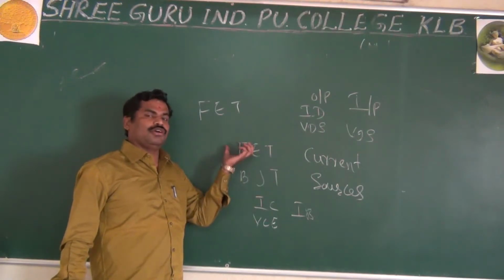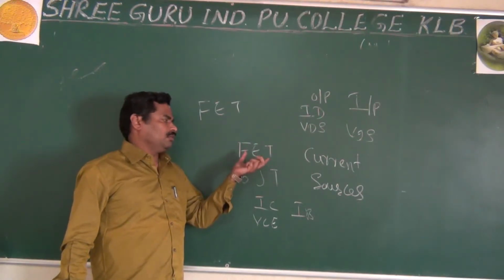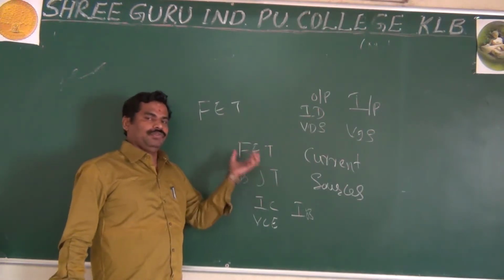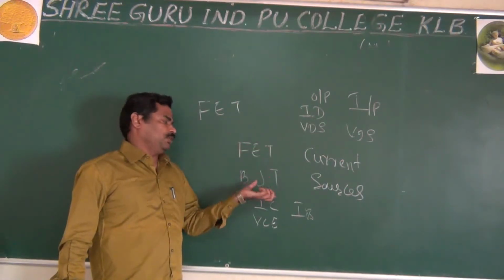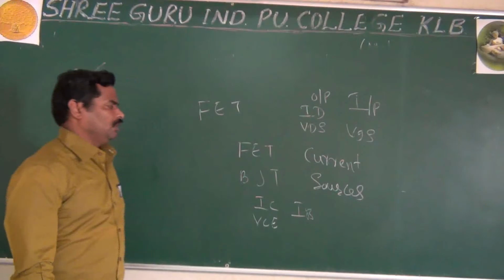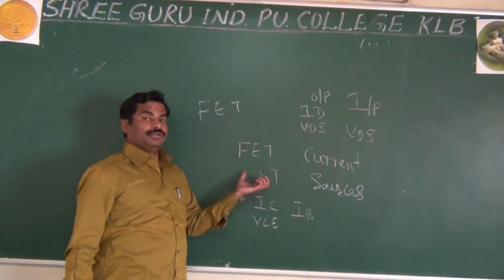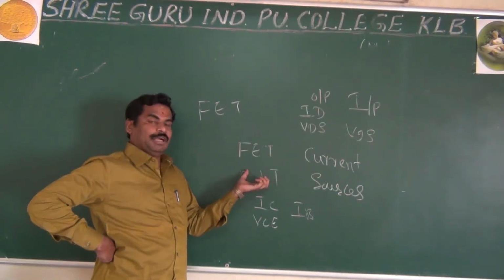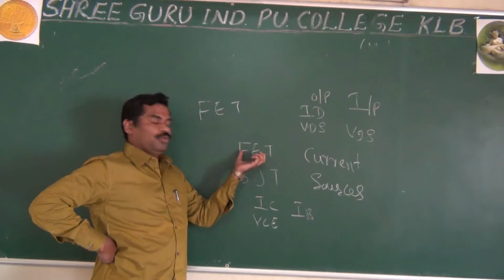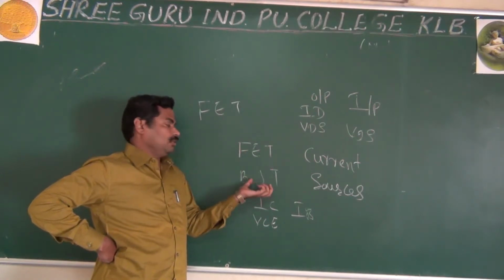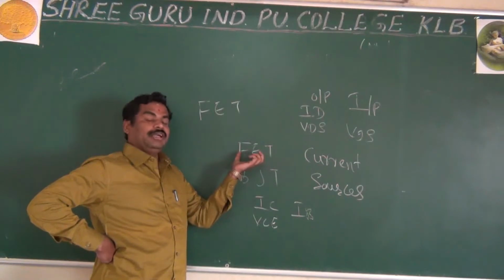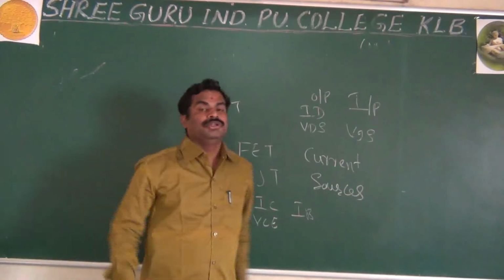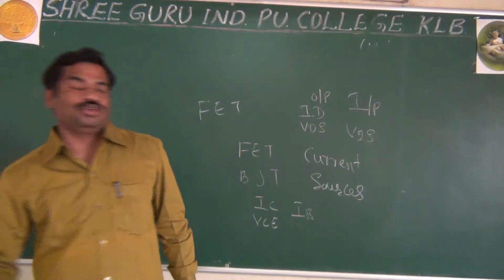Also, as I said, the voltage gain of the FET is very low as compared to the BJT. And finally, the gain-bandwidth product is very high for the FET and low for the BJT. These are the important differences between the FET and the BJT.